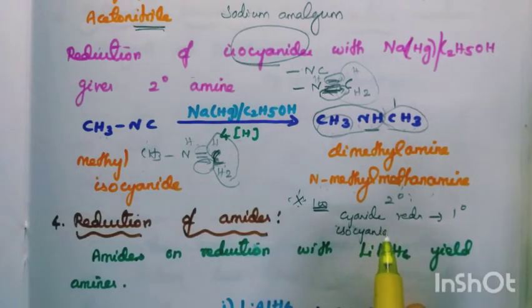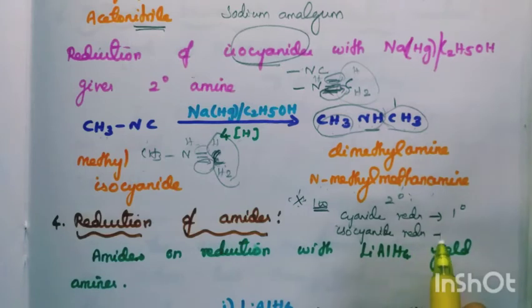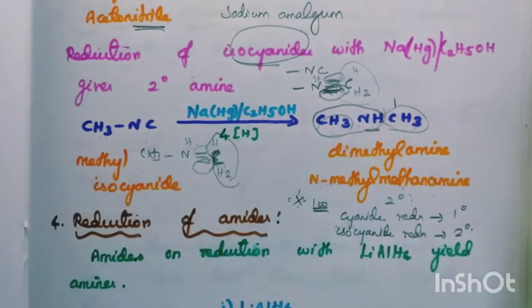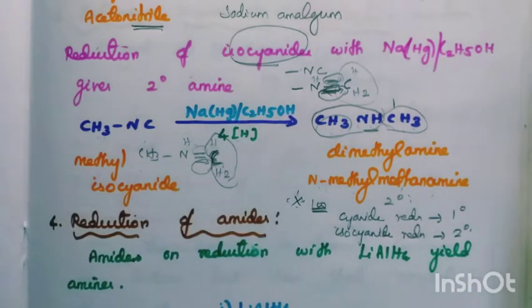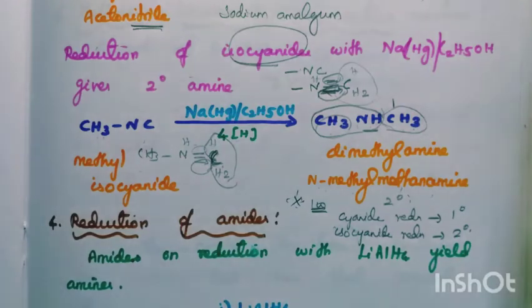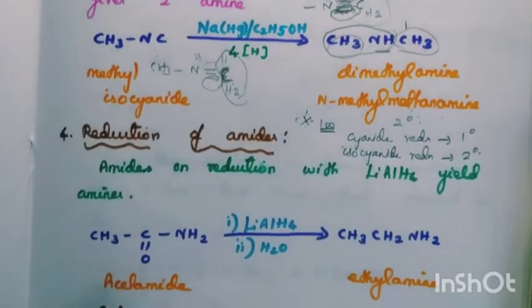Isocyanide on reduction gives secondary amine. So important one mark: cyanide on reduction gives primary amine. Isocyanide on reduction gives secondary amine. Important one mark. And the next is reduction of amide.